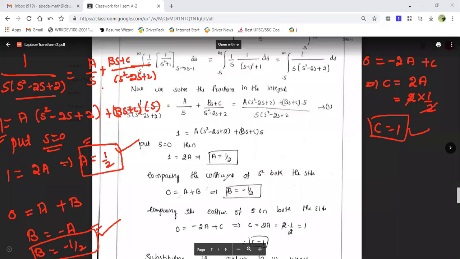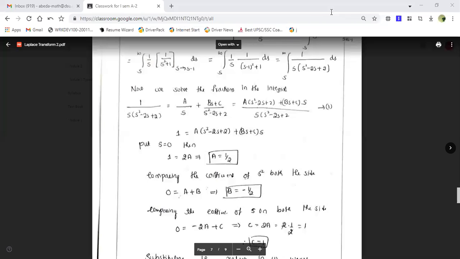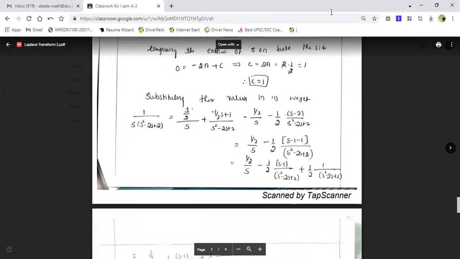Once you have got the values of a, b, c, substituting in this equation, let's see what we get. The right-hand side I'm keeping as it is: a upon s plus, you can see b is minus 1 by 2s plus c divided by s square minus 2s plus 2.